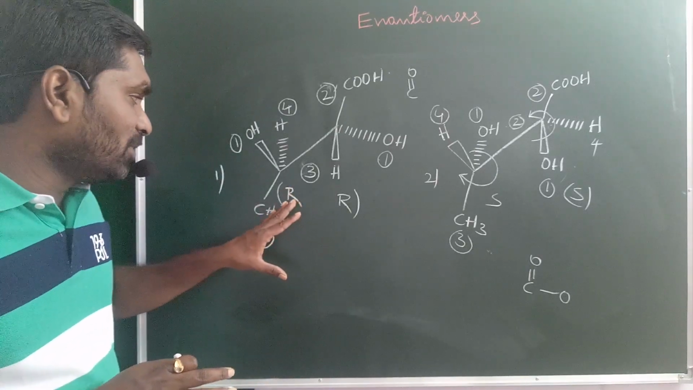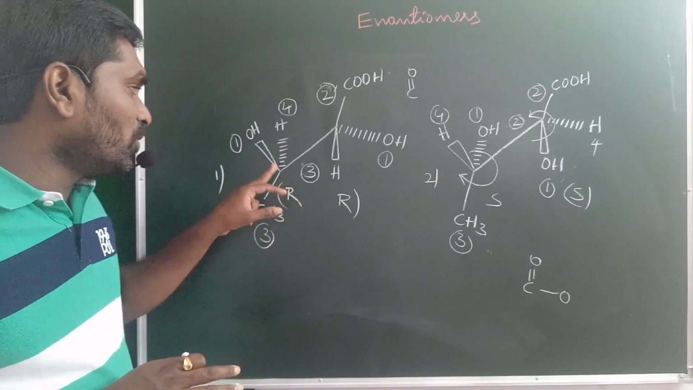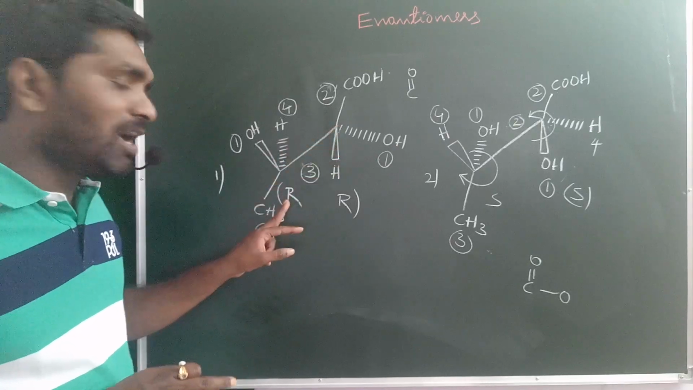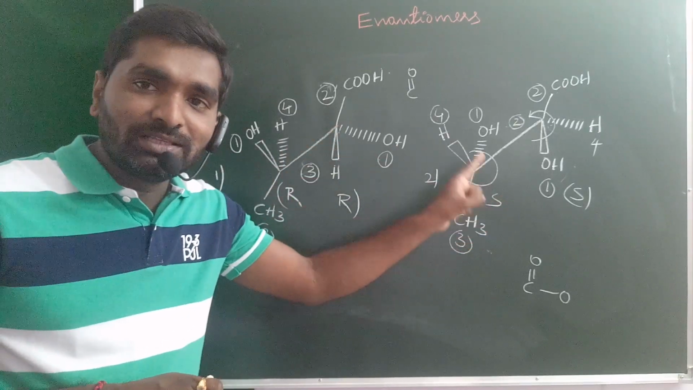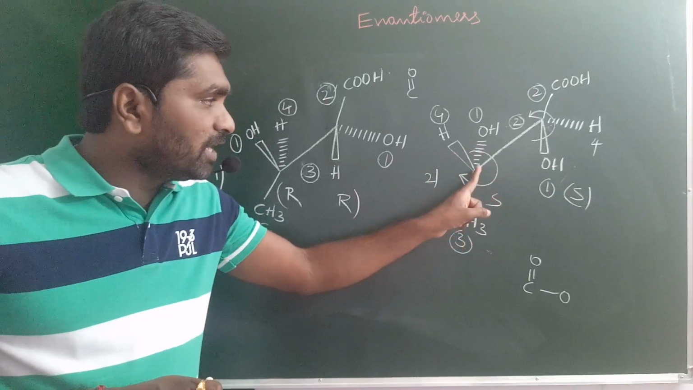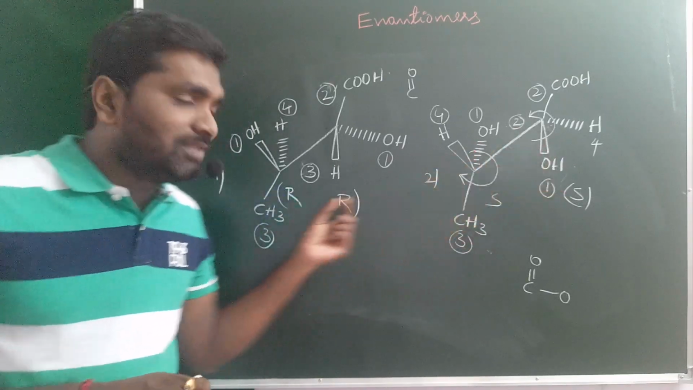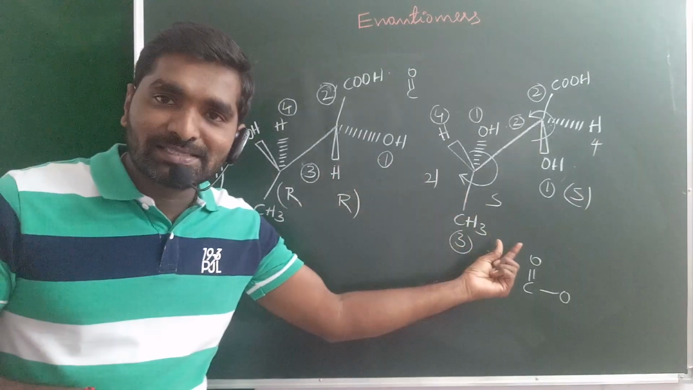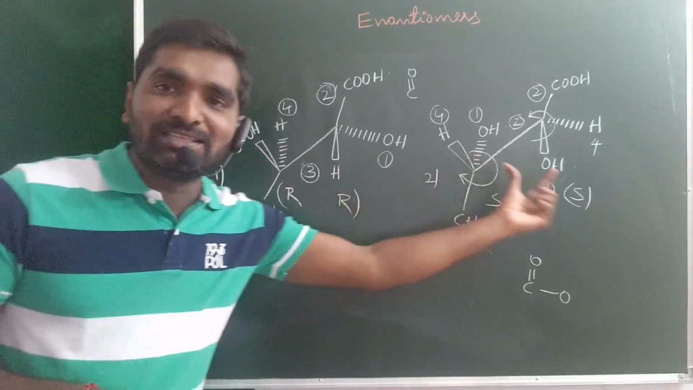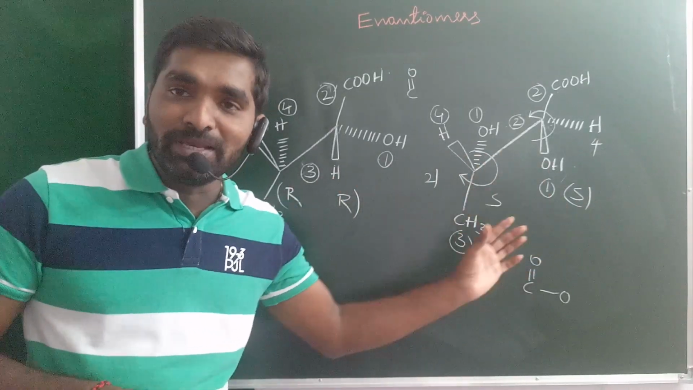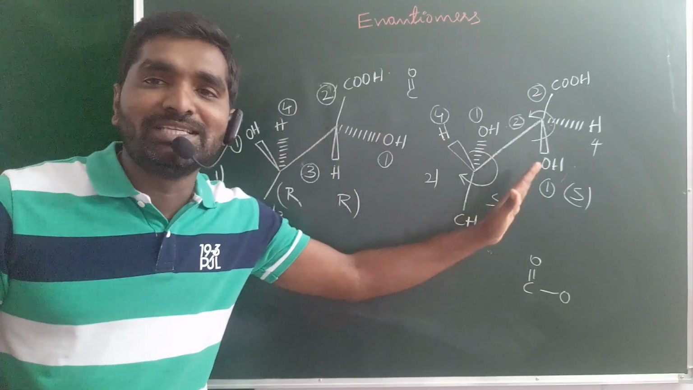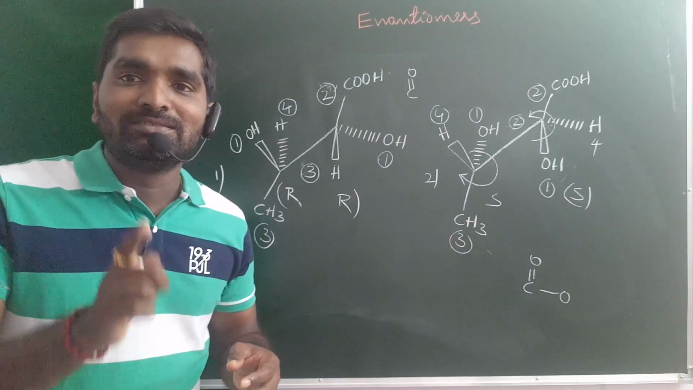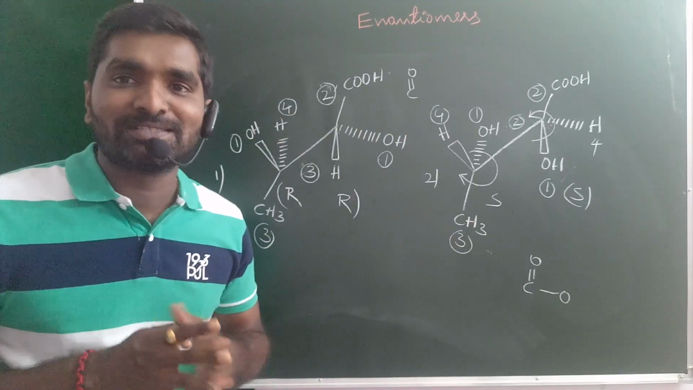So look at this RS nomenclature. In the first compound, the second carbon and third carbon have the configuration RR. In the given second molecule, the configuration is SS. The mirror image of R is S. That means these two compounds are mirror images of each other. So they should be enantiomers.